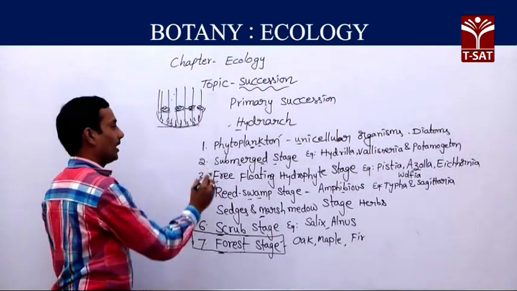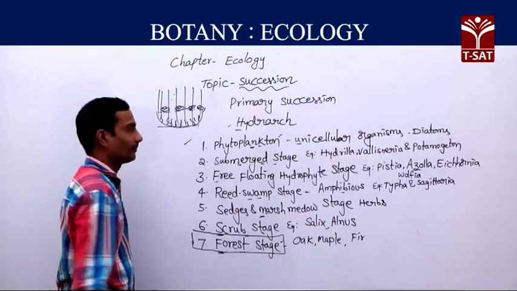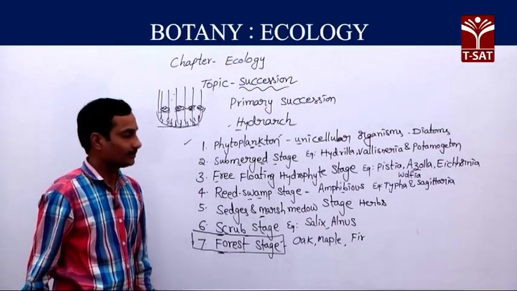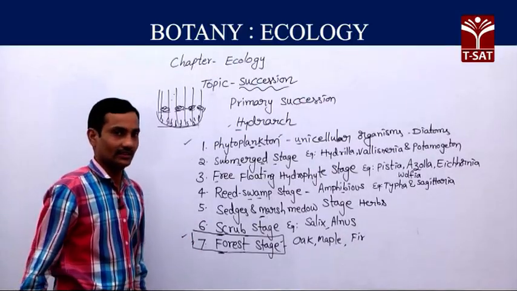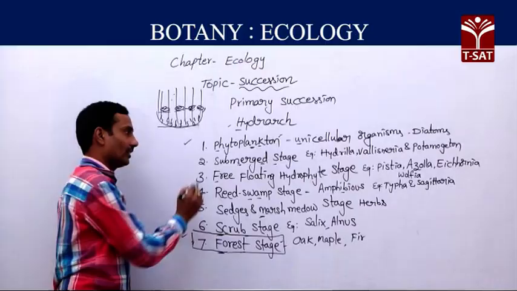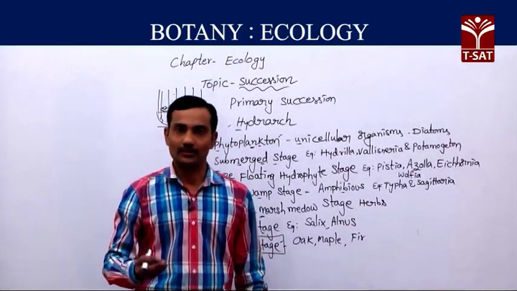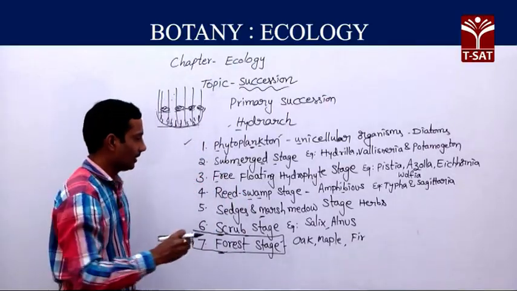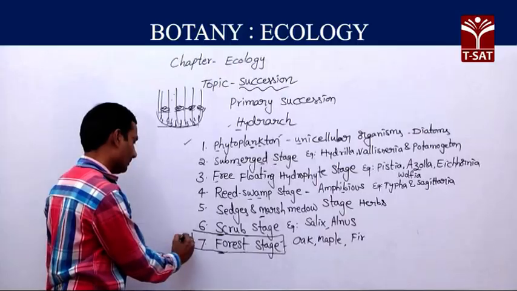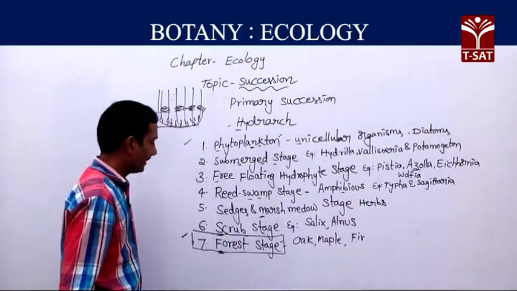Here in one pond, if you observe, it first started with phytoplanktons, but ended with the forest stage. Unicellular organisms, very minute organisms, phytoplanktons, but in the same pond region, after many years, we can finally find the forest stage.